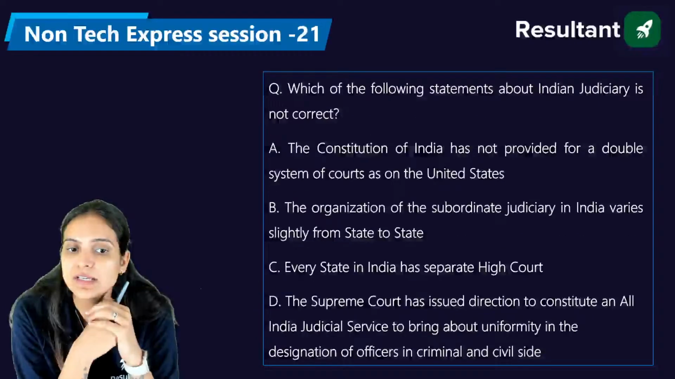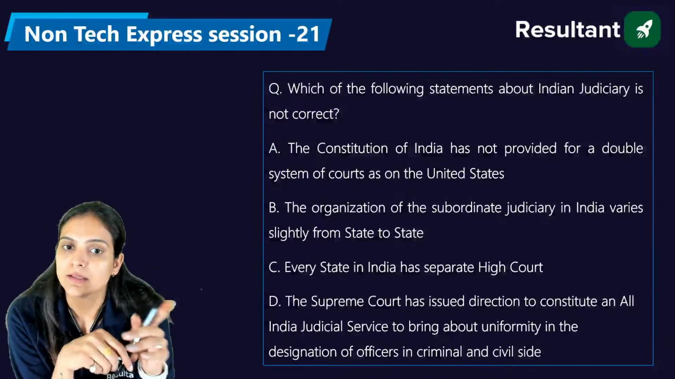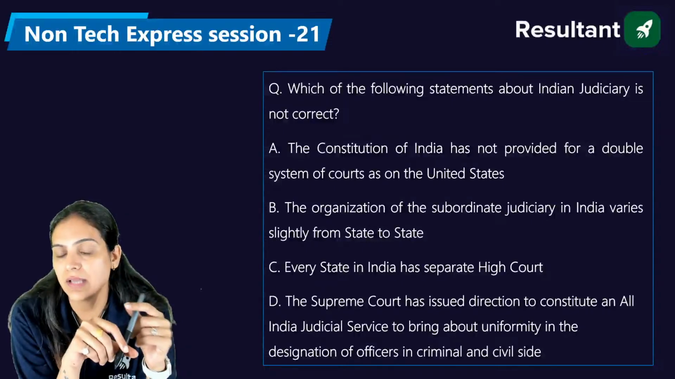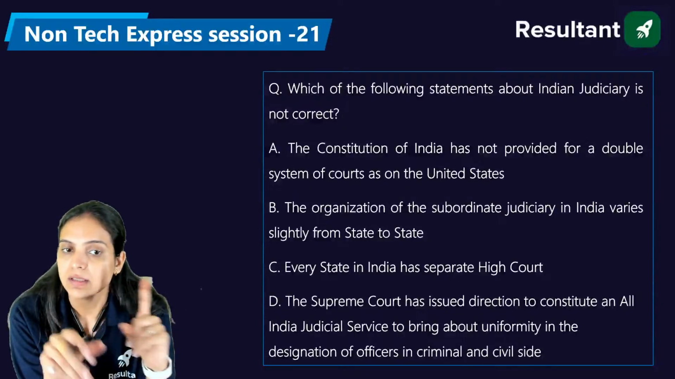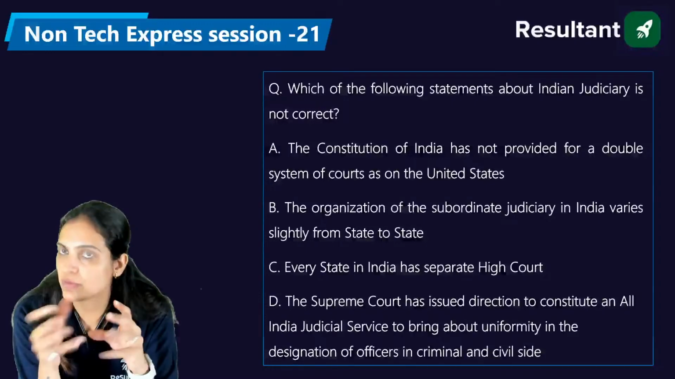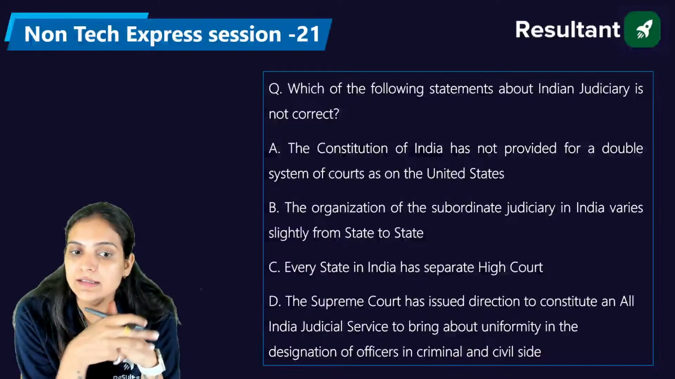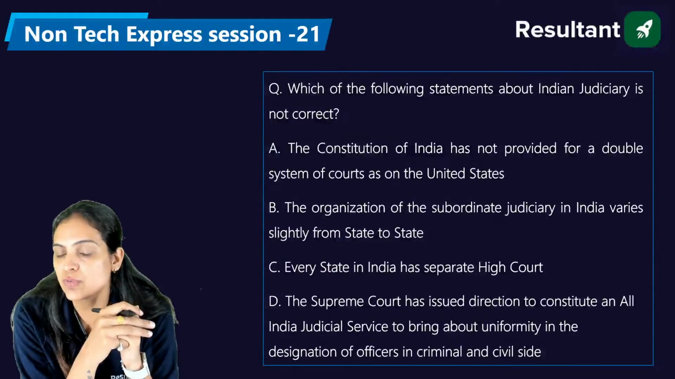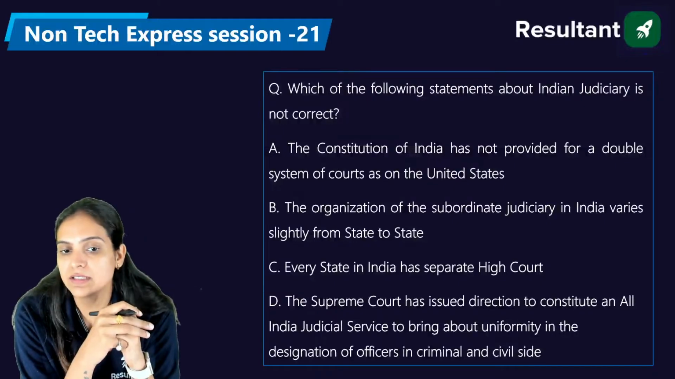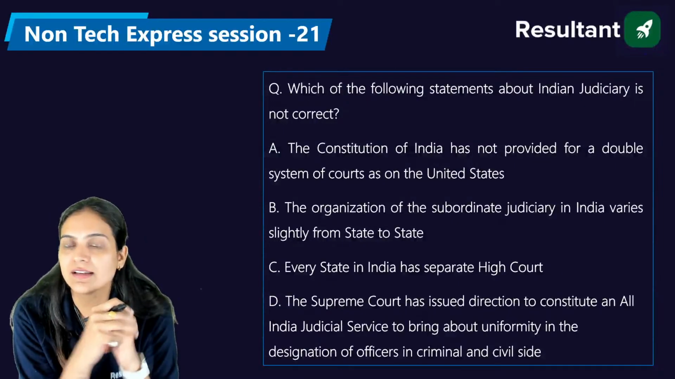Now, which of the following statements about the Indian judiciary is not correct? A. The Constitution of India has not provided for a double system of courts as in the United States. B. The organization of the subordinate judiciary in India varies slightly from state to state. C. Every state in India has a separate high court. And D. The Supreme Court has issued direction to constitute an all India judicial service to bring about uniformity in the designation of officers on the criminal and the civil side. So please answer this question, a difficult one.